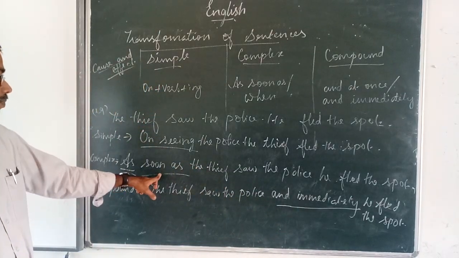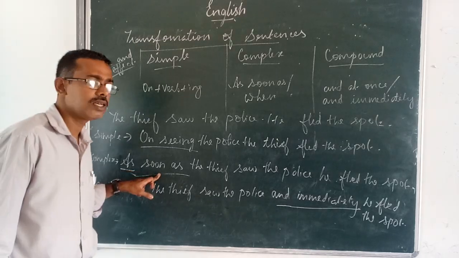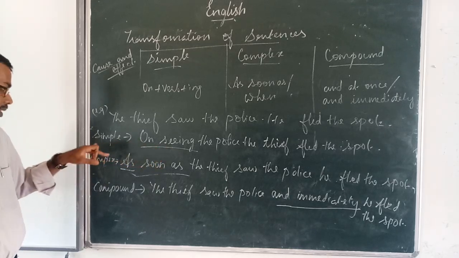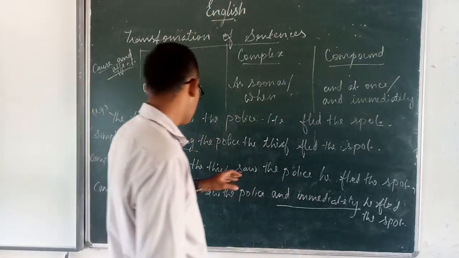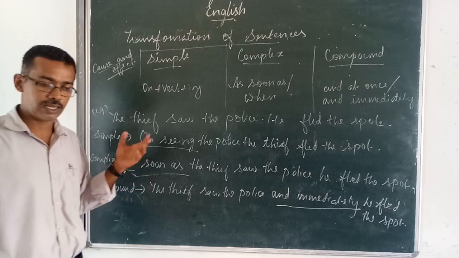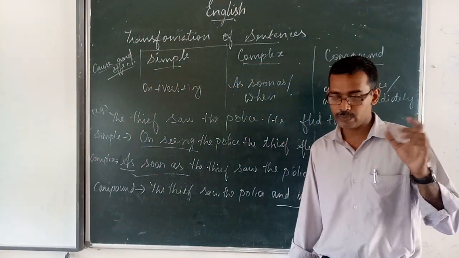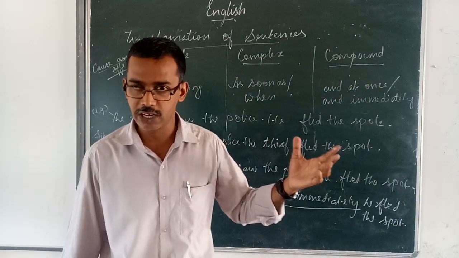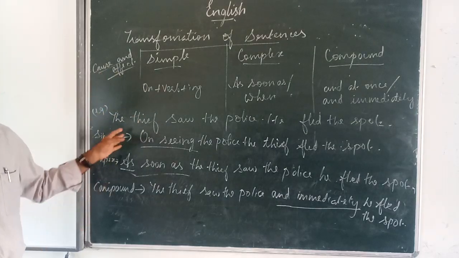Here as soon as is a subordinate conjunction, so it is a complex sentence. On seeing is a phrase, so it is a simple sentence. I hope you have understood simple, complex, compound in cause and effect. Cause and effect means if anything happens all of a sudden or immediately, some immediate reaction or impact will be there. That is called the effect. Cause and effect. Note it down.